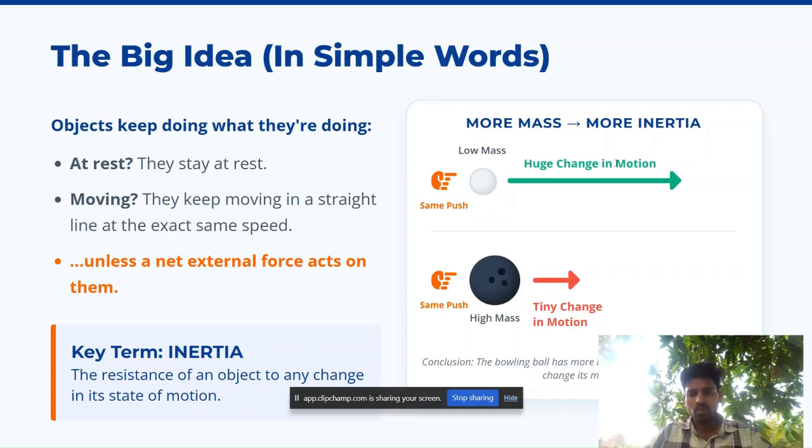Okay. Let's move on to the next example. If we have a high mass ball, okay, that is around a 10 kg ball. Okay. So if I apply the same force or the same push on both balls, this ball moves a huge distance. But here in this case, this has a large amount of weight, right?